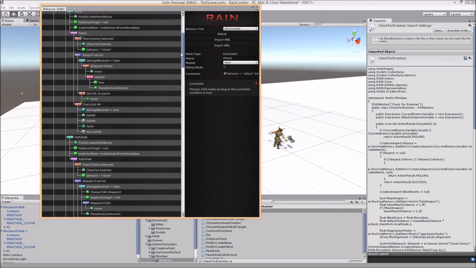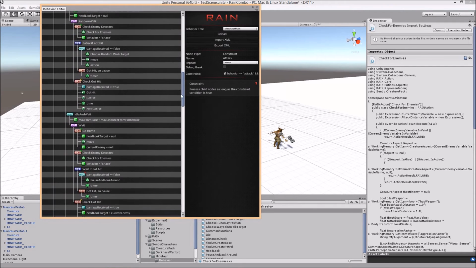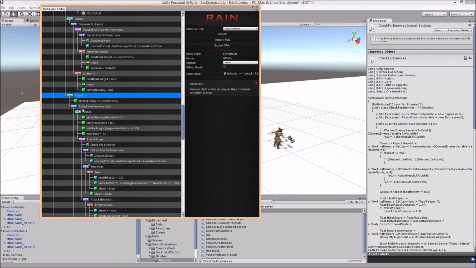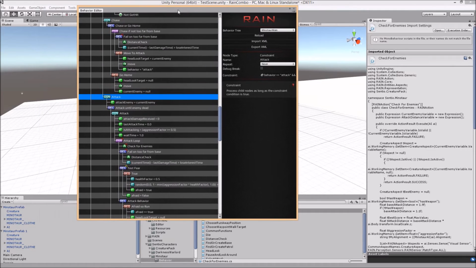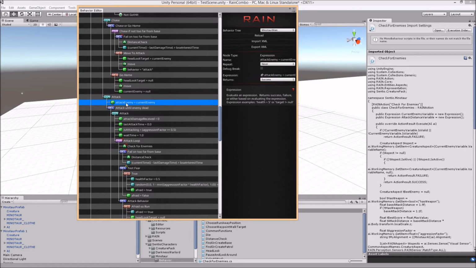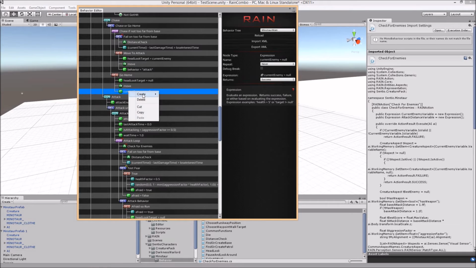and go down again to attack. I'm going to create an action, and I'm going to try to create it up here and then move it, because sometimes the script is very long and I'd have to do a lot of scrolling.